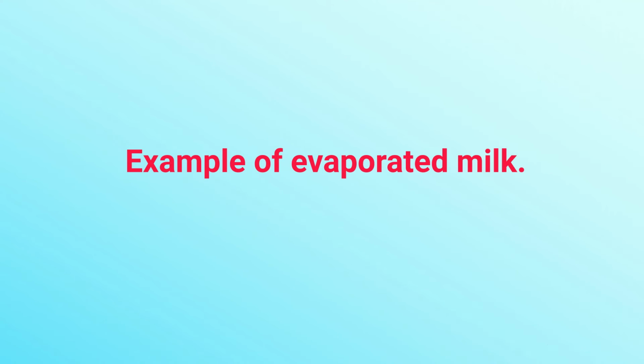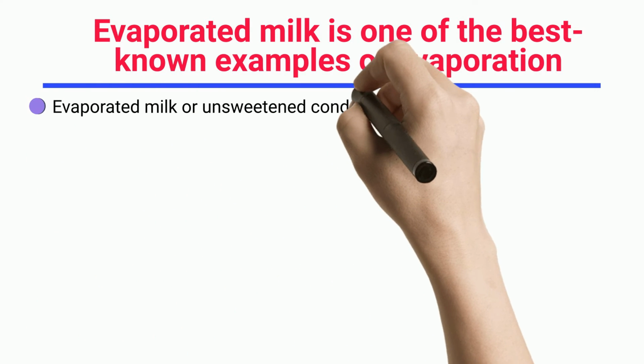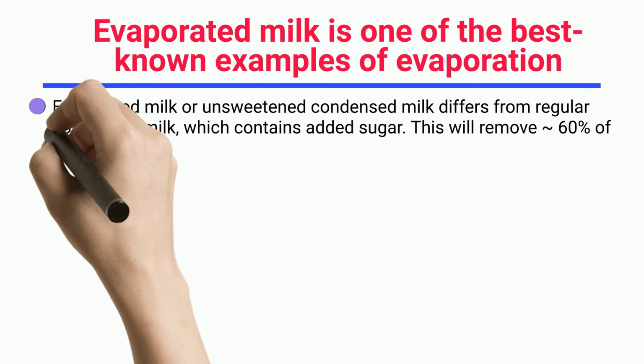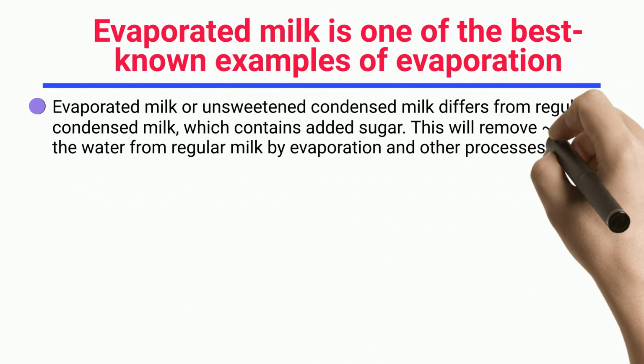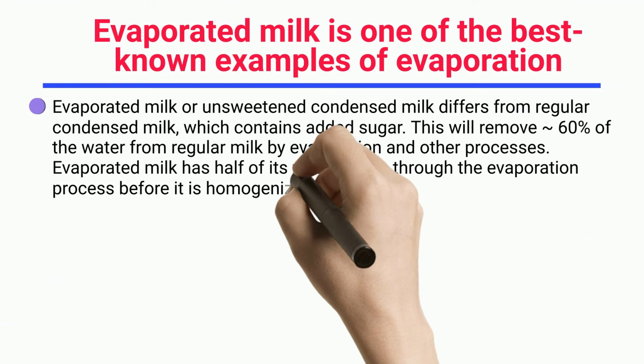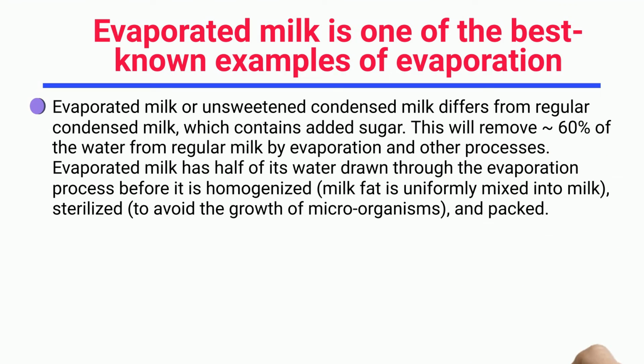Example of evaporated milk. Evaporated milk is one of the best known examples of evaporation. Evaporated milk, or unsweetened condensed milk, differs from regular condensed milk, which contains added sugar. This removes 60% of the water from regular milk by evaporation and other processes. Evaporated milk has half of its water drawn off through the evaporation process before it is homogenized. Milk fat is uniformly mixed into the milk, which is sterilized to avoid the growth of microorganisms, and packed.